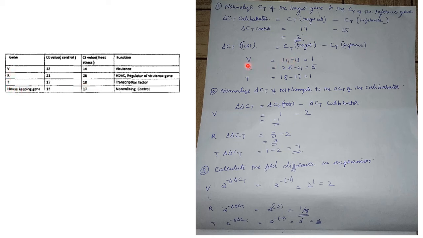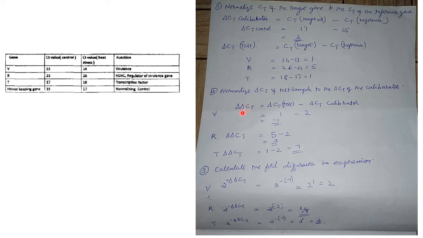So coming to the first one, that is the V gene. It is 14 minus 13. This is the target, 14, and this is the reference, that is 13. So 14 minus 13 is equal to 1. Then R, that is 26 minus 21, is equal to 5. Then for the T gene, it is 18 minus 17, that is equal to 1.